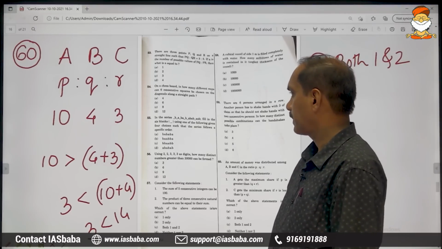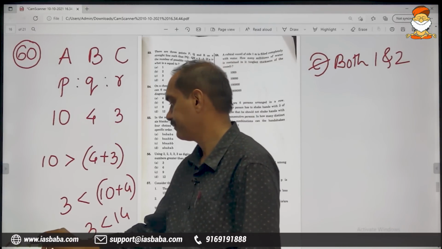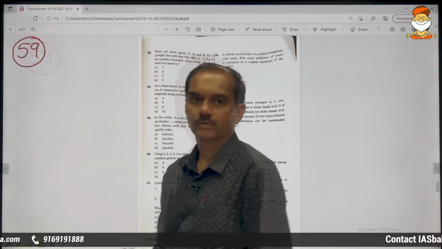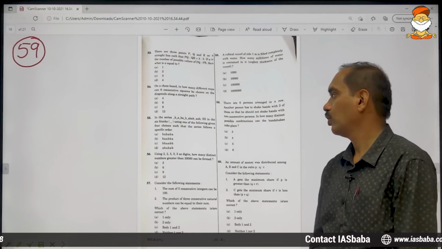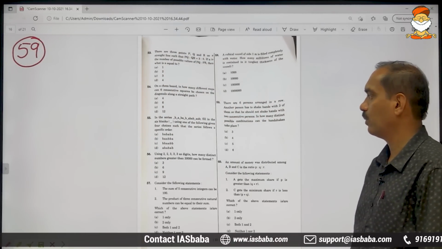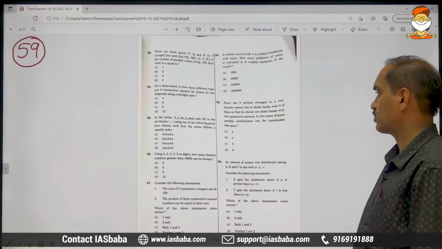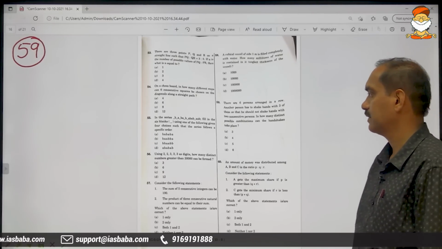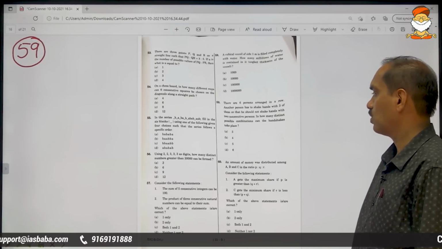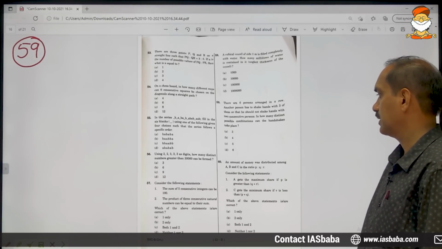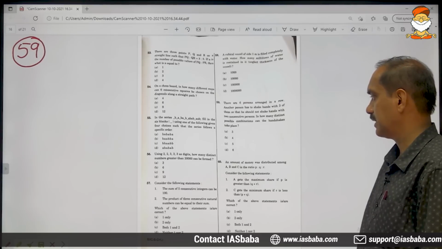Moving on to problem number 59. There are 6 persons arranged in a row. Another person has to shake hands with 3 of them so that he should not shake hands with 2 consecutive persons. In how many distinct possible combinations can the handshakes take place?